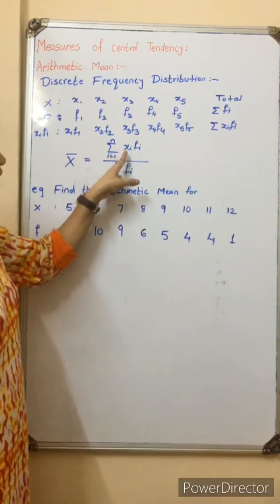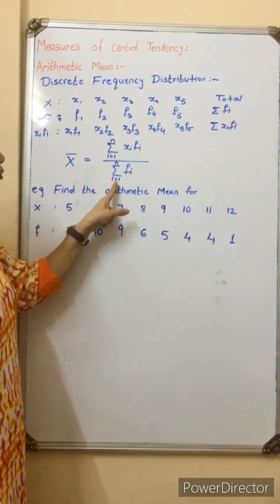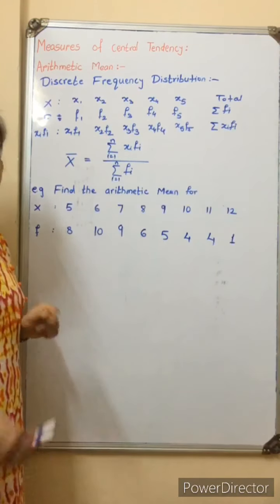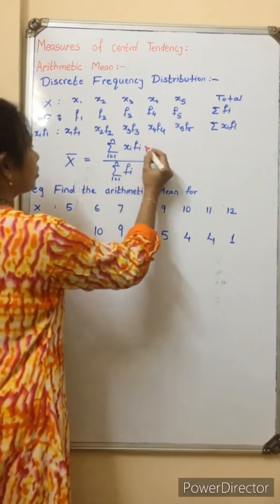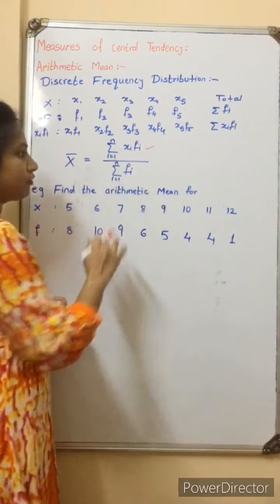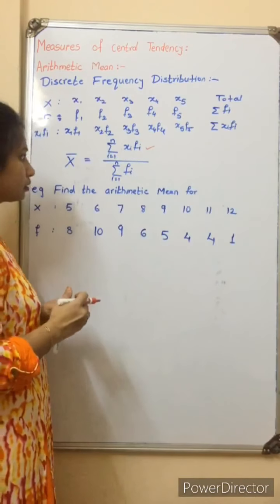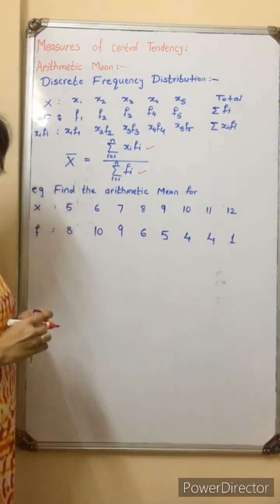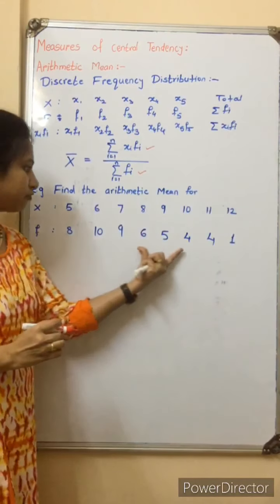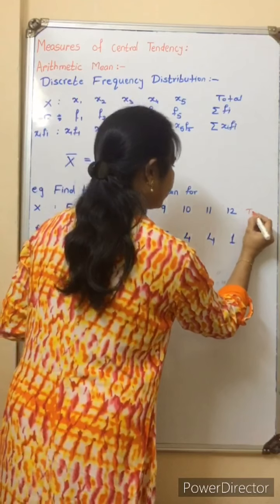Now we know the formula for discrete frequency distribution. It is summation xi fi upon summation fi. We need the multiplication of xi into fi, and then we sum it, and the sum of frequency. So the sum of this frequency we calculate here, and we can write total.